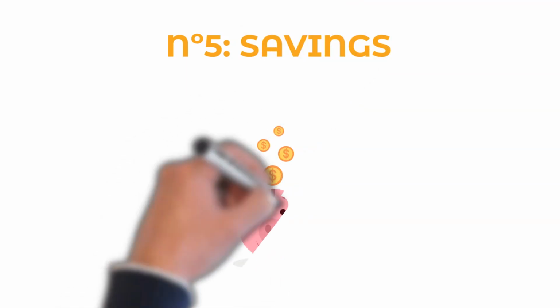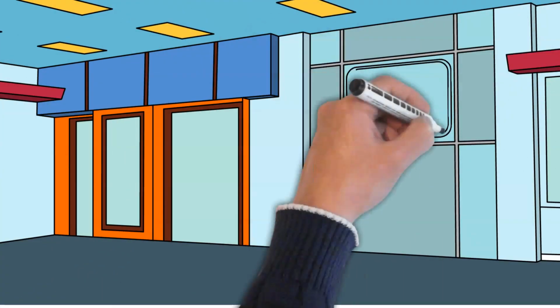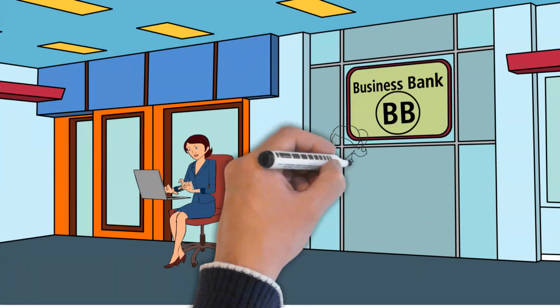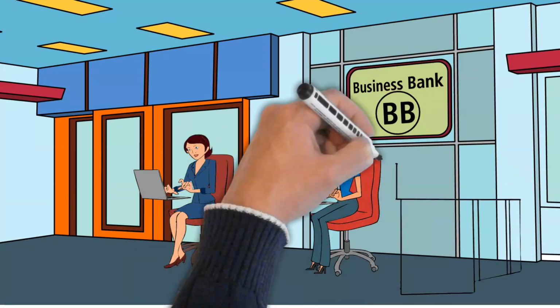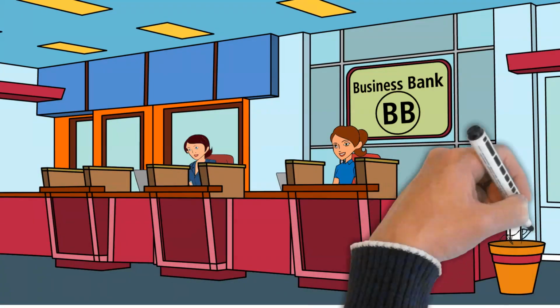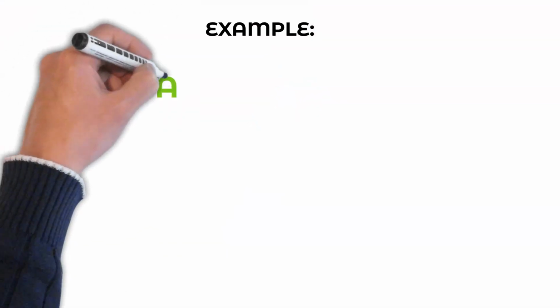Number 5. Savings. This rule has many advantages, even when it comes to your savings, as it allows you to project when those savings will end up doubling. When it comes to saving, setting a goal to save is good. There are many investment programs out there that can guarantee a minimum interest rate of at least 4% to 7% per year. So, now let's use an example.